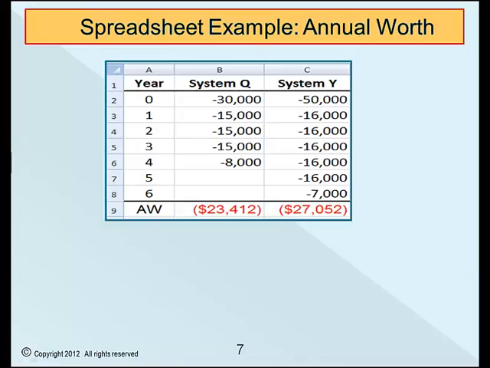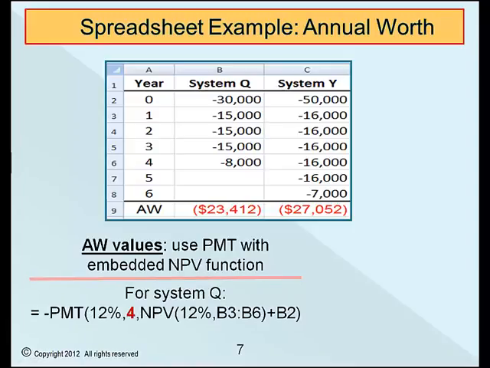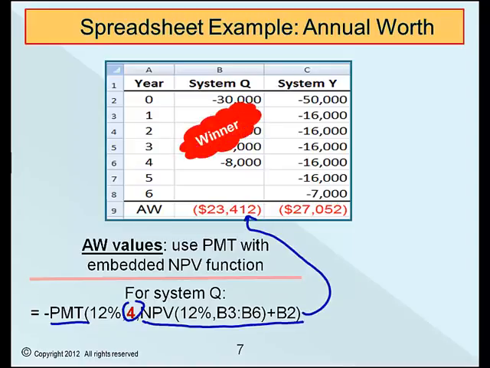This is a screenshot of an Excel solution for the same analysis. To find the AW values in one function, embed an NPV function within the PMT function as shown here. This function is for System Q. Here we have a 4-year life that is used for N. As can be predicted, the AW values are the same as with the manual solution. Once again, System Q is the winner.